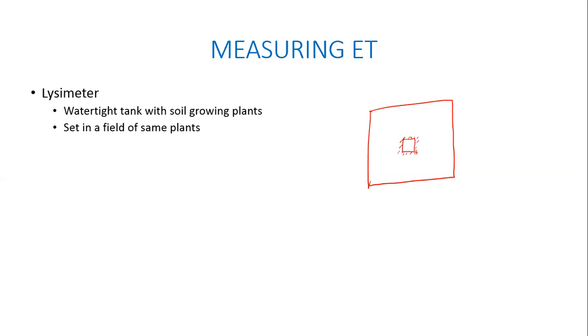And based on that information, it will tell us what the conditions outside the box are. Now let us imagine at 8 o'clock you have started taking these measurements. At 9 o'clock, a little bit of rainfall happens for 10-15 minutes. The rainfall happens over this entire field, including this watertight tank that I have placed. Does that make any difference to the task that I'm trying to accomplish?